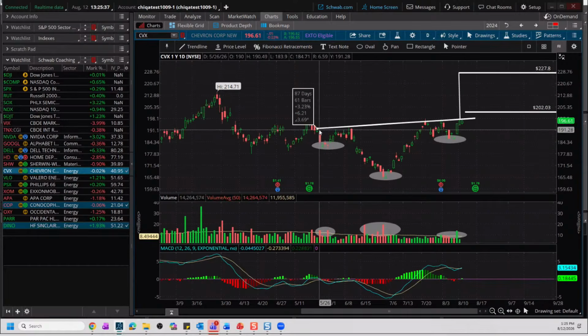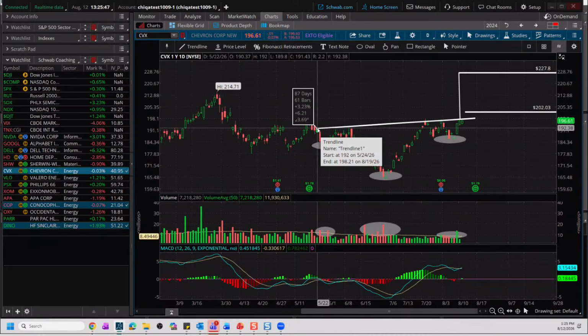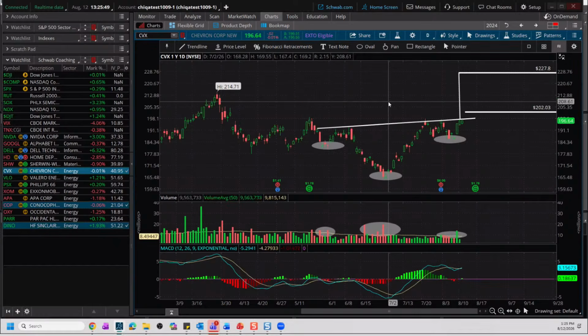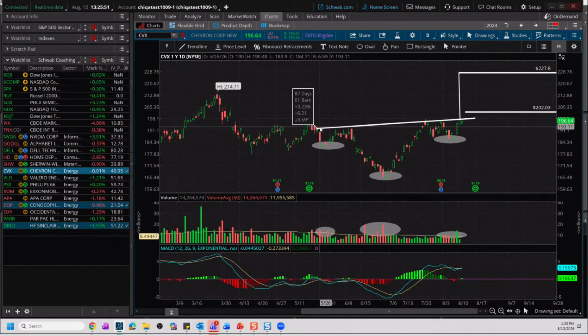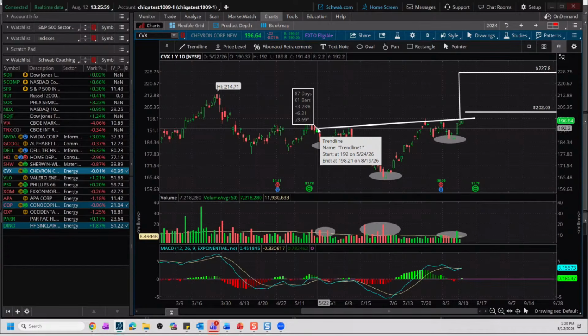But we want to look at the time symmetry as well, especially if we're thinking about buying options, buying a call option that tells us we have the right to buy 100 shares of the underlying at a certain price by a certain date, which is a way to speculate on the upwards movement of a stock. And if we're looking here, this pattern really started taking shape near the end of May. Right now, we're at kind of mid-August.